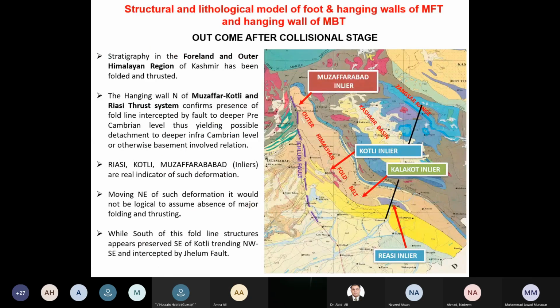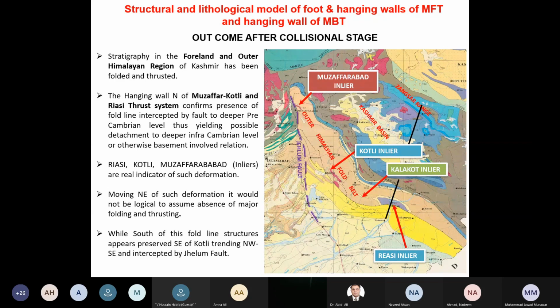Now, in the real sense, that was the story. This is what we see in the real sense. This is again an outcome after the collision stage. At present, if we stand on this part of the outer Himalayan fold belt, prominently we see the collisional features. We hardly see the extensional features, but we do see little changes in thickness from one area to another. That is telling of possible erosion and removal, or maybe non-deposition on the highs which were uplifted during the stage of extension.